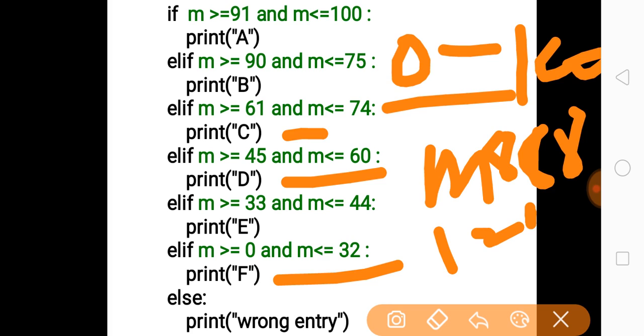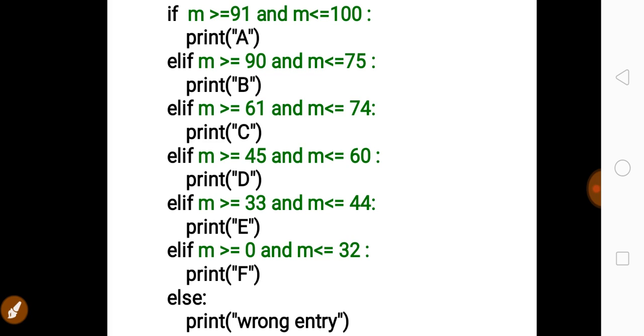So we need to be more careful, and we have to handle all the possible inputs that may be received from the user. Our program must be capable of handling all types of values.